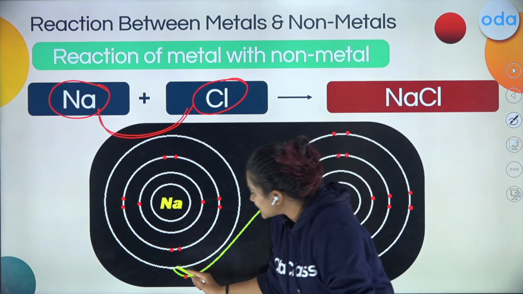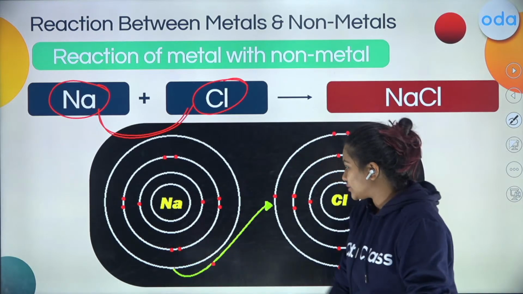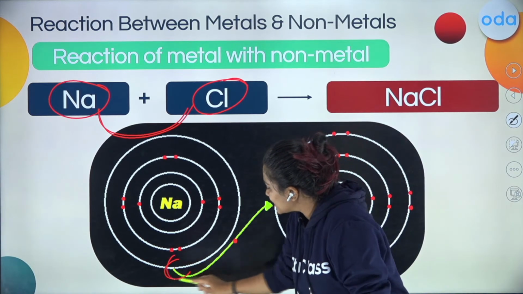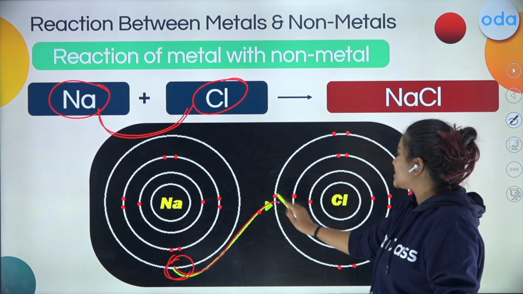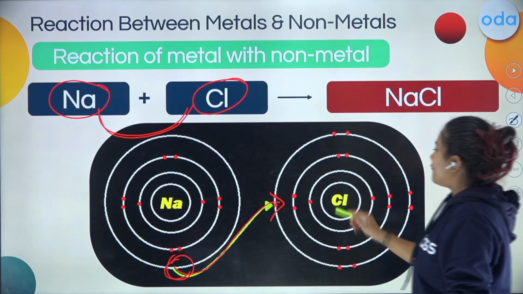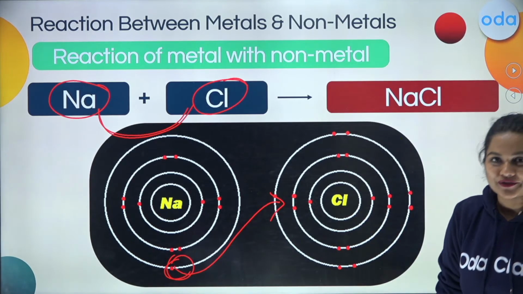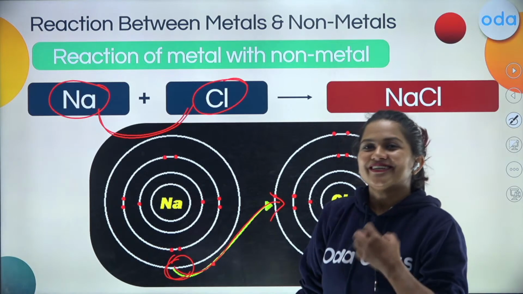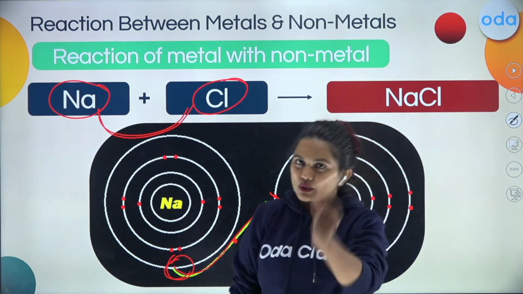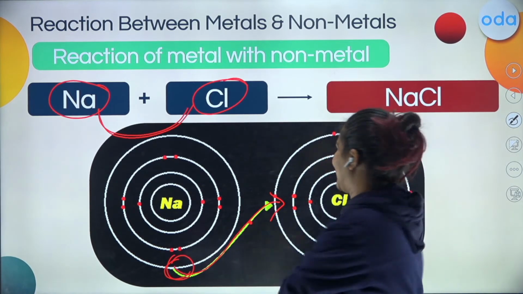So students, the outermost electron of this sodium atom will be lost, while chlorine will gain one electron. Once again, the bond formed by trading the electrons, that is losing or gaining.